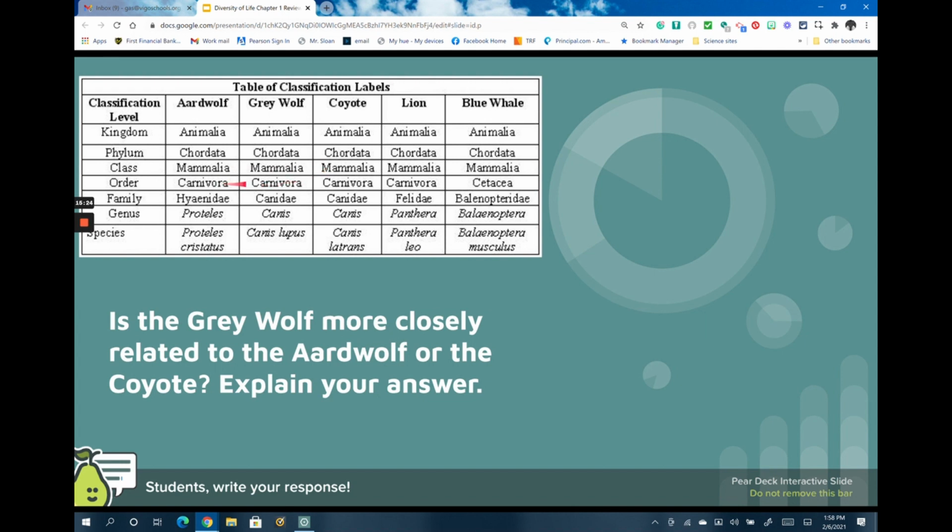All three are carnivore. However, in the next step down, we see that both the gray wolf and the coyote are in the same family, Canidae. The aardwolf sort of splits off there. So the gray wolf would be more closely related to the coyote because they share the same family name.